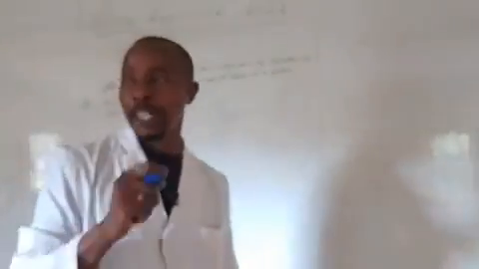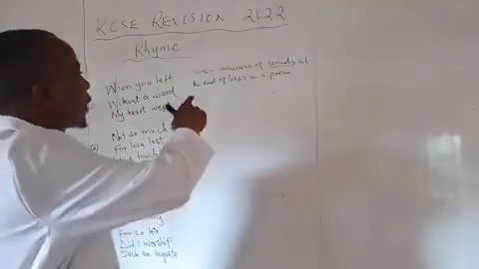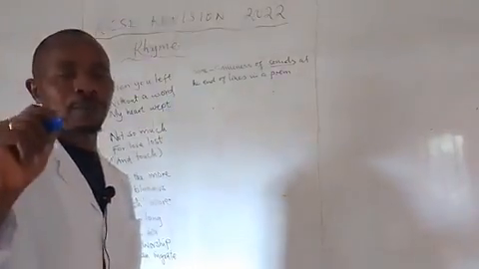Sameness of sounds at the end of lines, and I've underlined sounds because of some significant reason.